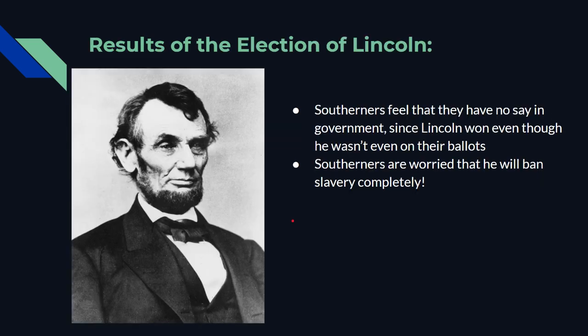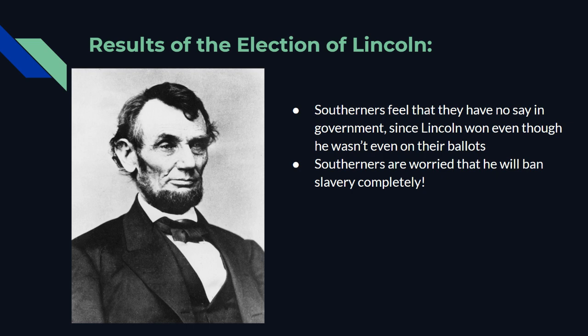So, like we said, the South, they're not happy. They think this guy is anti-slavery. He did say that he wasn't going to ban it, but they kind of see him as a force that maybe he'll change his mind. And they are not happy with that. They feel as though they have no say in government. Because again, this person who was not even on their ballots gets elected. They think that this means that the South, and especially all those states that did not have him on the ballot, have no power, right?